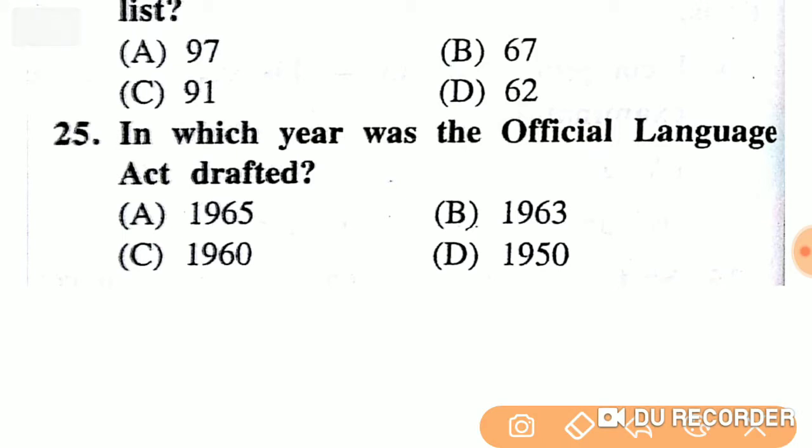In which year was the Official Language Act drafted? 1965, 1963, 1960 or 1950? The right answer is option B, 1963.